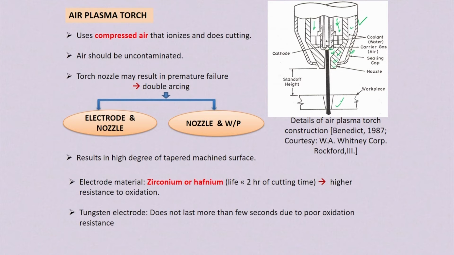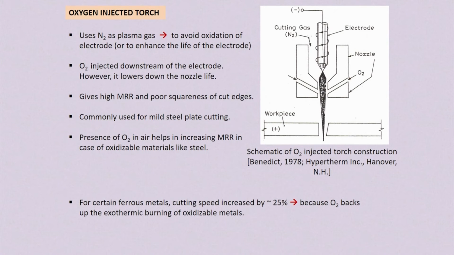Now the second one is the oxygen injected torch. Here you can see the nozzle, and through this nozzle oxygen is injected. In this case oxygen is used as a shielding gas, and nitrogen is used as the plasma gas.